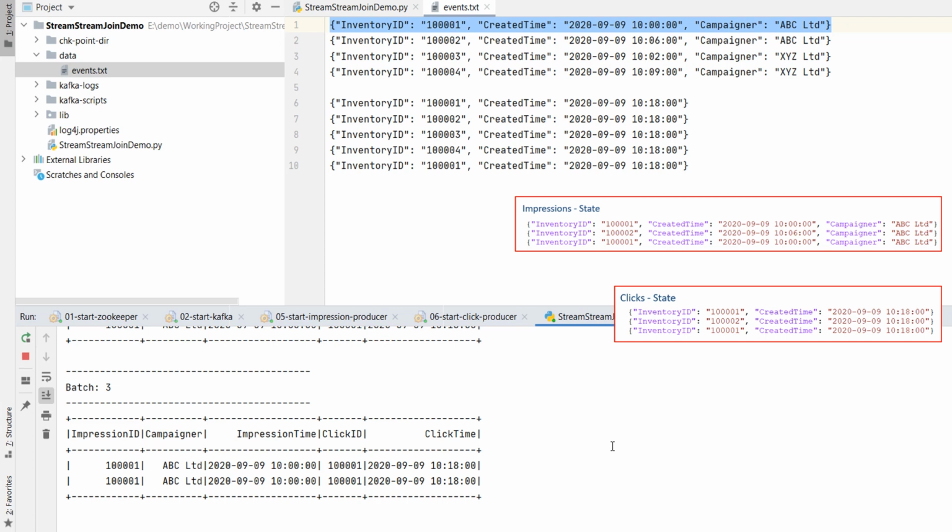In this example, we should have given a unique ID to each impression. Using inventory ID will cause duplicate impressions, and each of those will join with all the previous and future clicks for the same inventory ID. How do we deal with these problems? We will learn about the state store cleanup in the next video.